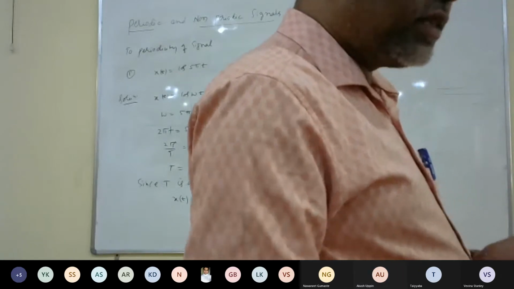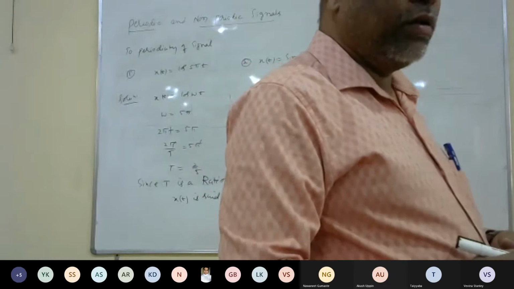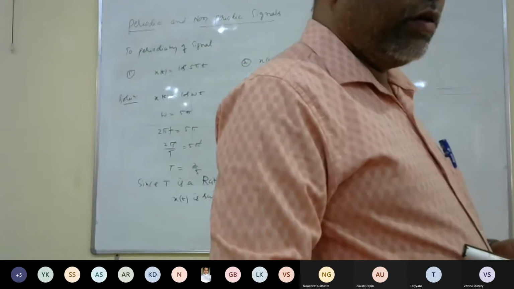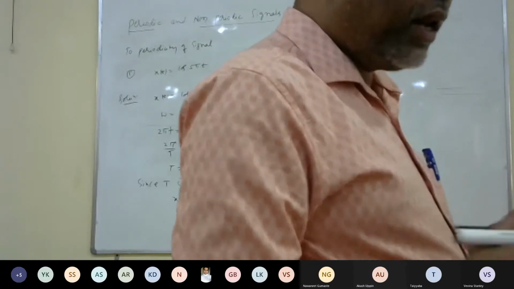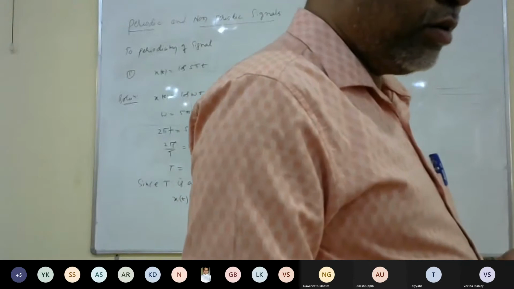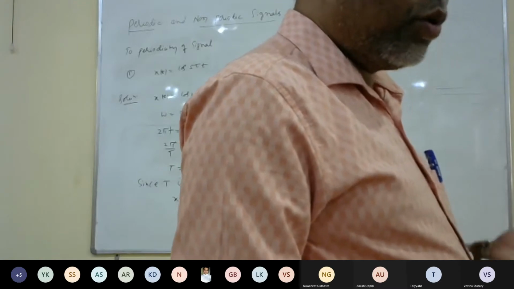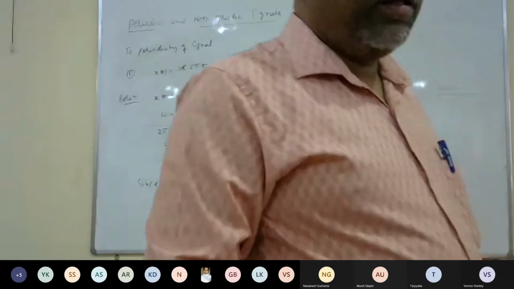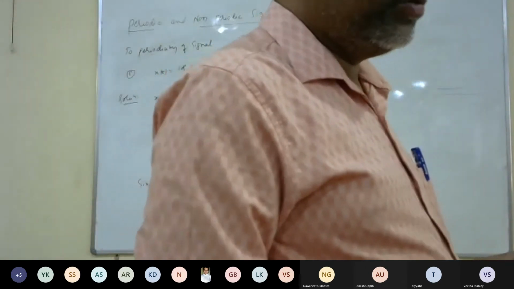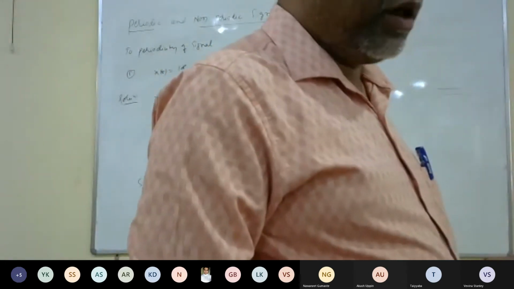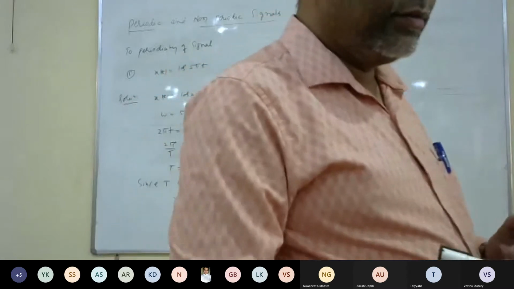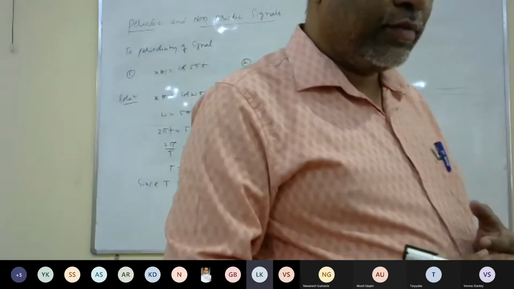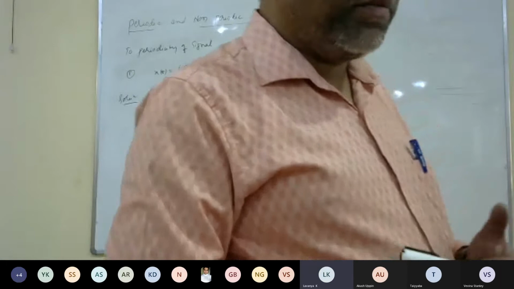Root 2, is it a rational or irrational number? Root 2 by 1, is it a rational number or an irrational number? Sir, root 2 is an irrational number.